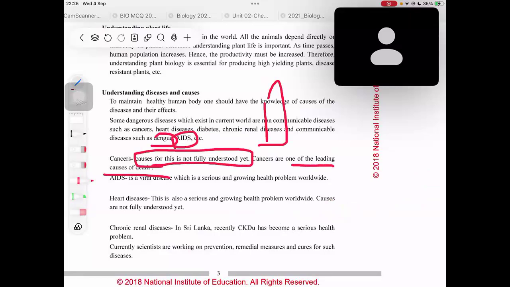One is that the cause for cancer is not understood yet, and the other thing is that cancers are one of the leading causes of death. And AIDS is a viral disease. AIDS is actually caused by the virus called HIV, which is human immunodeficiency virus, right? It is a viral disease and it is actually a serious and growing health problem worldwide.